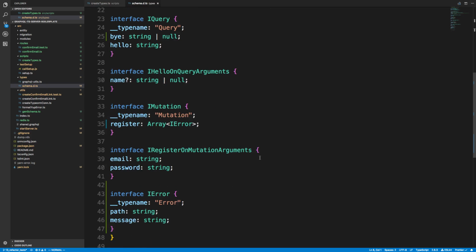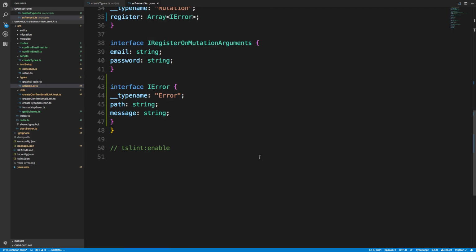So then as we add stuff to our login resolver or whatnot, we can generate the types for that. That's what we'll be doing next video, working on login.